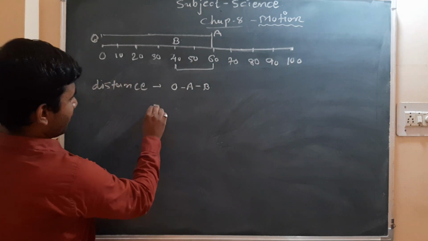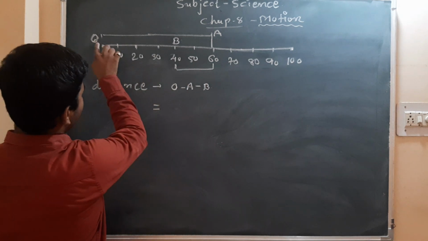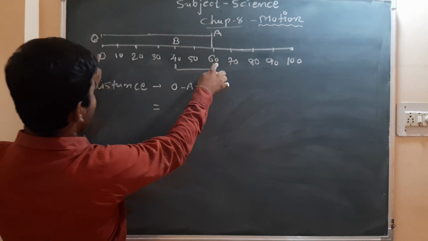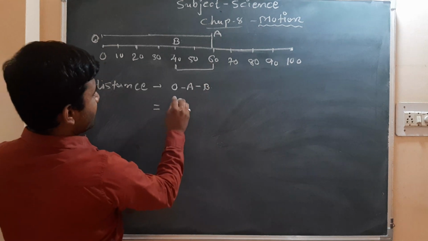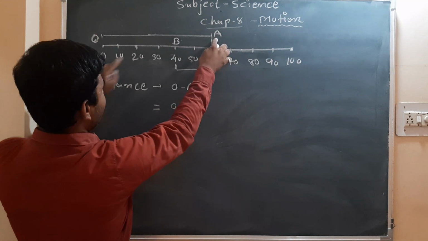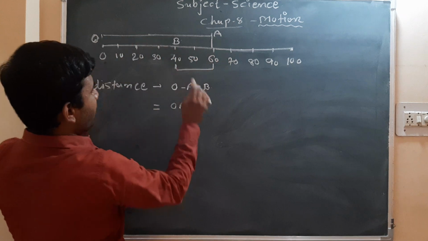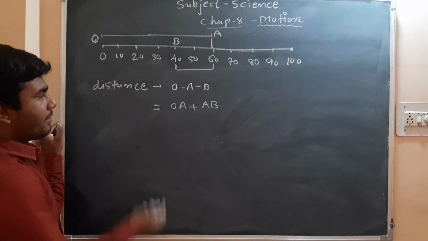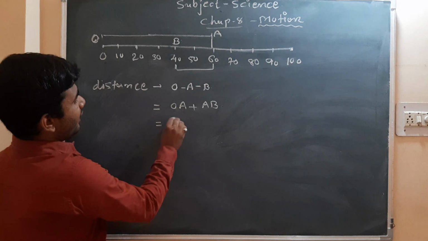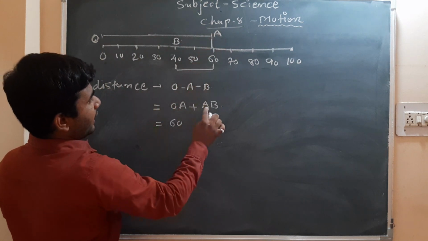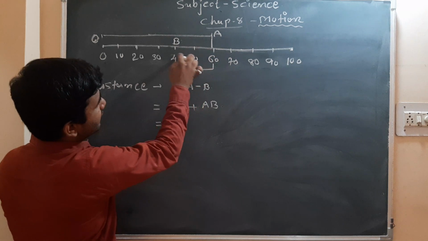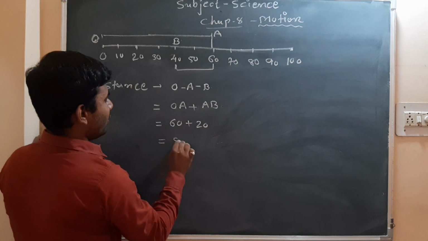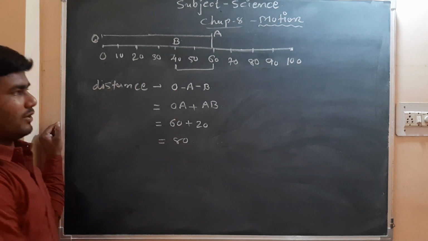For that, what we have to do? First distance, it is moving O to A. So what is the distance of O to A? You can see that it is 0 to 60. So O to A, then we have to add A to B. Simple. O to A is 60 units, and AB, how many units are there? 10 and 10, 20. So plus 20. You will get 80 units as your answer.